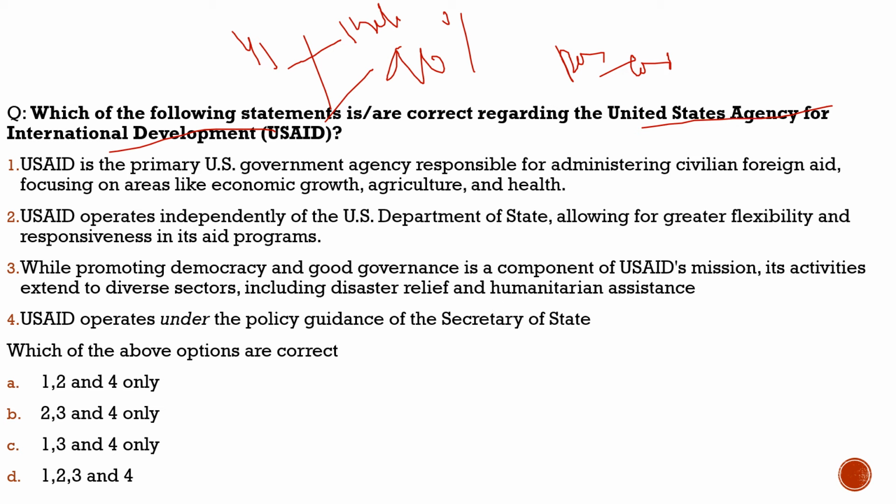So with respect to this, it becomes important for us to have a basic understanding about USAID, what it is. It was introduced in 1961, you should know, and we have already discussed this. So you know about this, it was introduced in 1961.